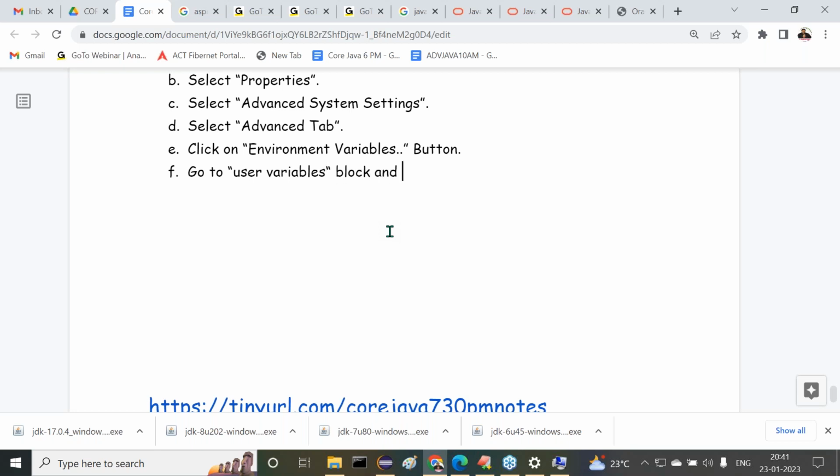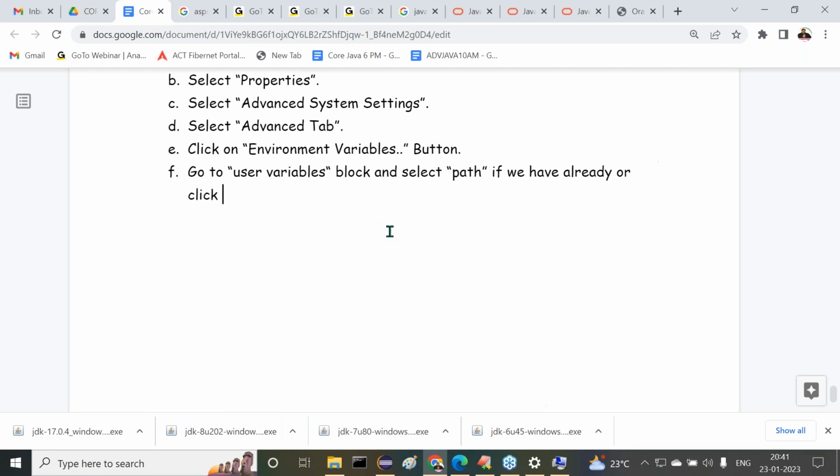Then what next one here? Select path if you have already, or click on the new button if you are not having it.